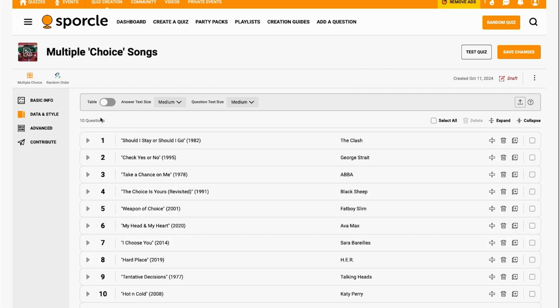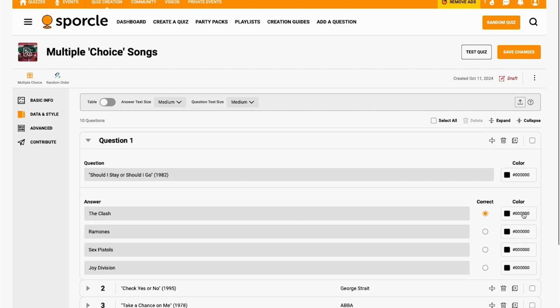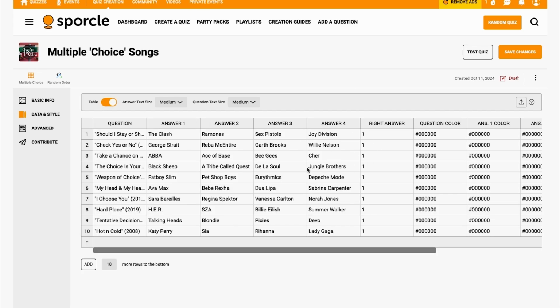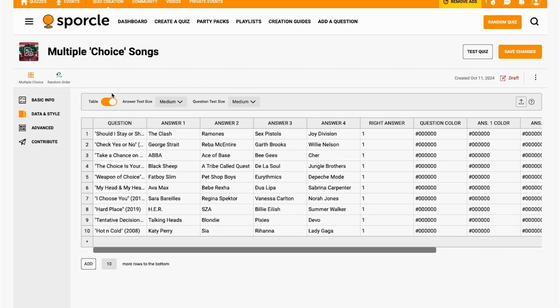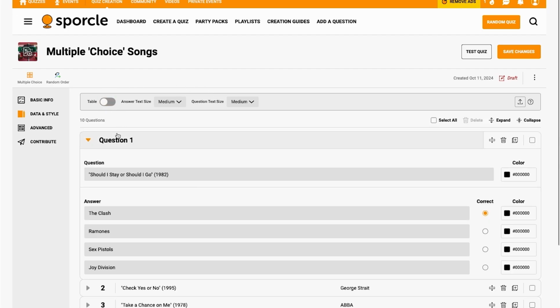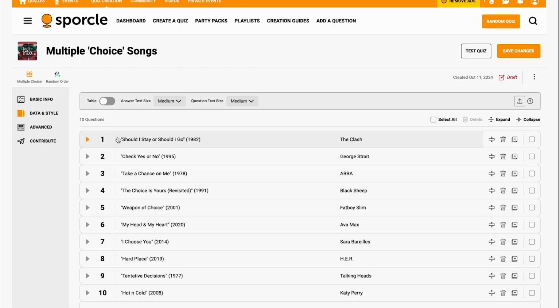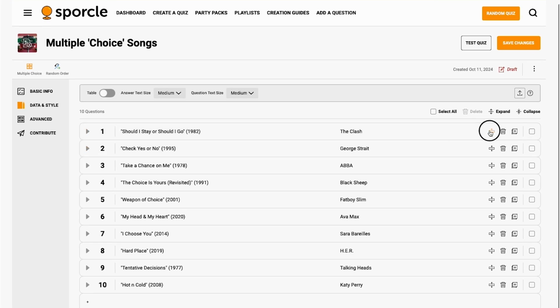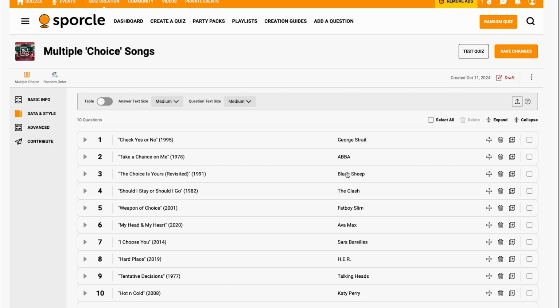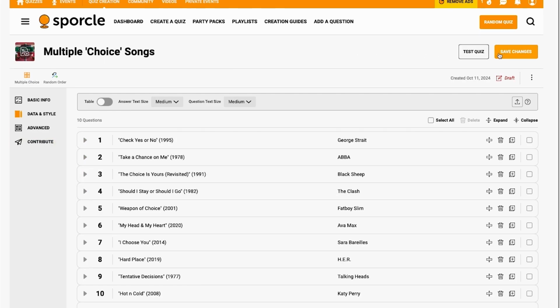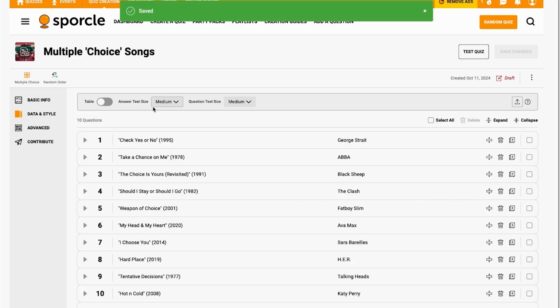You'll also notice color codes here in both display settings. You can change any of the font colors if you'd like to get a little fancy. Otherwise, the text defaults to black in regular sight view or to white in dark mode. If your questions need to be in a particular order, the simplest way to change it up is to turn the table option off and drag and drop as needed. The order doesn't really matter for our quiz, so we'll just click Save Changes and move on to the Advanced tab.